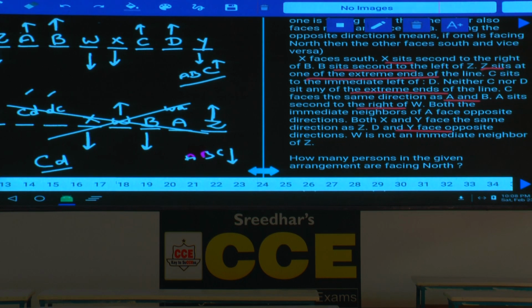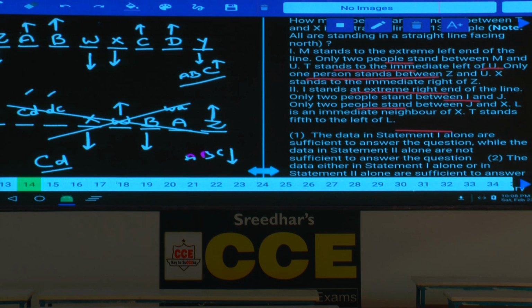Ten to 13. Then question number 14. 14 to 18. These 5 are based on data sufficiency.